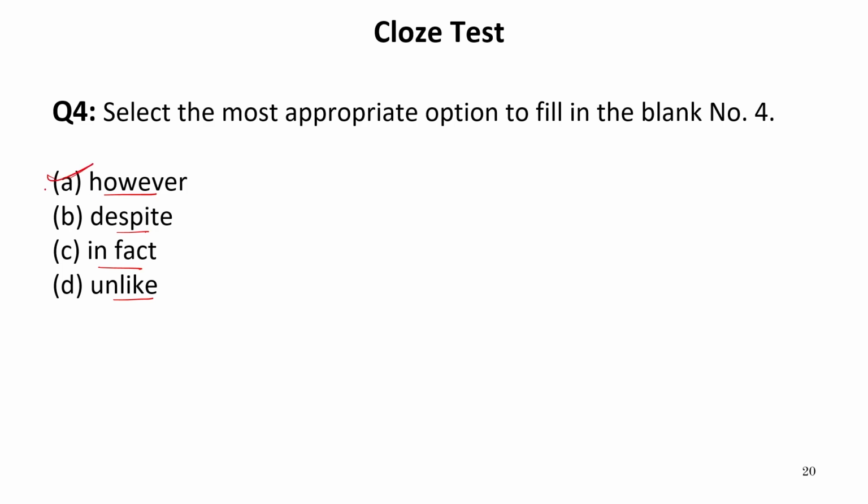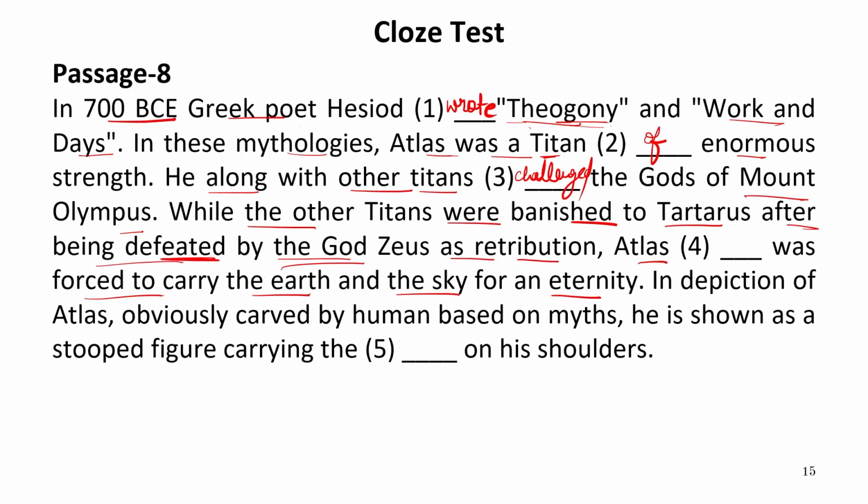So however is the suitable word over here. However refers to the contrast. It shows the contrast. So here, because all the other titans were banished, only Atlas, however, was forced. So he was forced to carry the earth and the sky for an eternity.